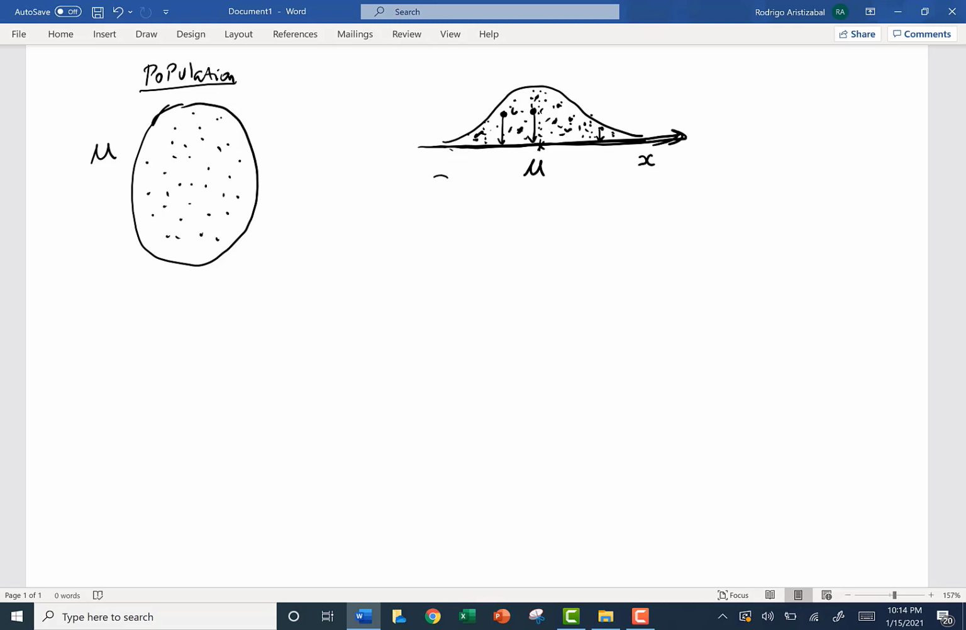Then we can obtain a sample from this population, and we compute the mean of this sample. Remember, we have to do the same operation to obtain the mean of the population. We sum all heights and divide by the sample size.